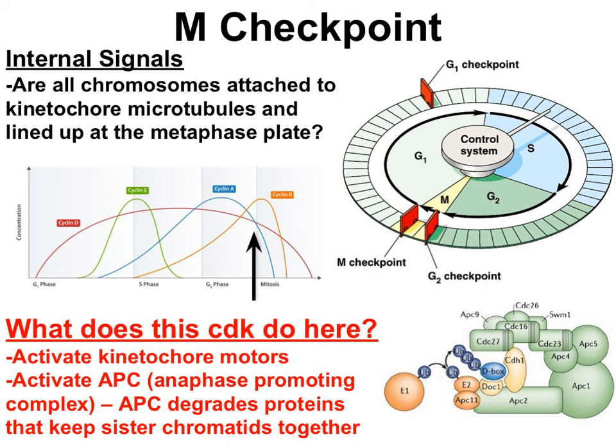That's shown right here. Check that out. That's a huge complex of proteins. And some of those get phosphorylated by the cyclin B associated CDK. Anyway, among the jobs of APC are degrading the proteins that keep the sister chromatids together, and that allows the chromatids to walk their separate ways towards the centrioles during anaphase.